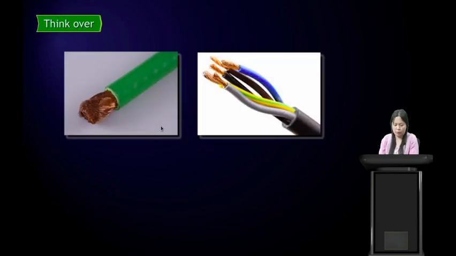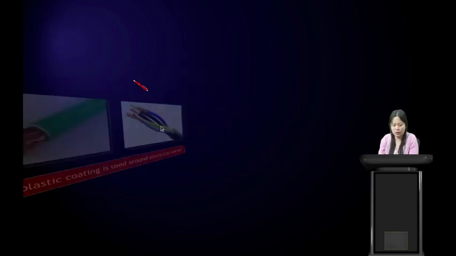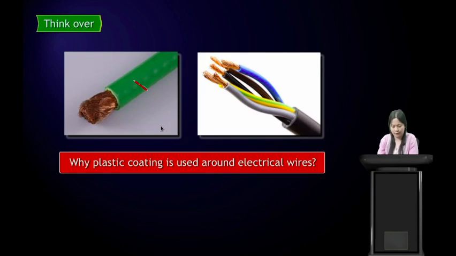Copper wire. You will see that these are the wires. Yes, but the wires are always covered with plastic or rubber. Why is this so? Why is plastic coating used around electrical wires? It is because these wires are good conductors of electricity. So when we come in direct contact with these wires, we will get an electric shock. However, plastics are poor conductors of electricity. So when we cover the wires with plastic, even when we come in contact with it, we will not get an electric shock. That is why plastic coating is used around electrical wires.